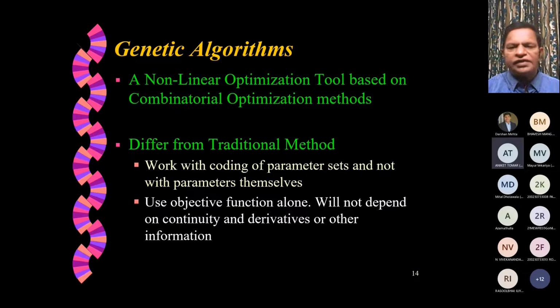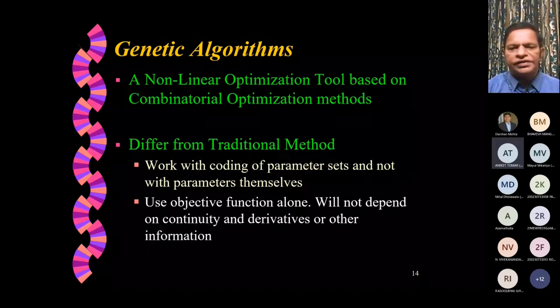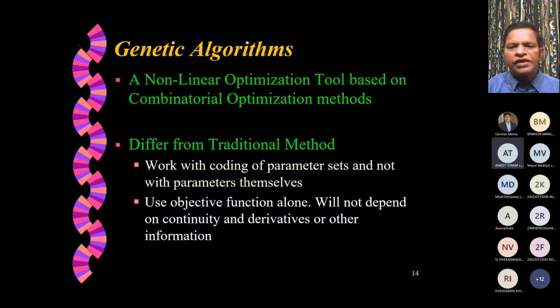For example, let us say that X has a range of 0 to 10 and Y has a range of 15 to 30. So what we'll try to do is vary X between 0 to 10 and Y between 15 to 30. One combination could be X is 7 and Y is 20. For that combination, when you substitute in the objective function, what is its value? And again, try another combination, like let us say X is 6 and Y is 22. Try what is the solution, which is better. The better one will have higher fitness and the weaker one will have lower fitness.